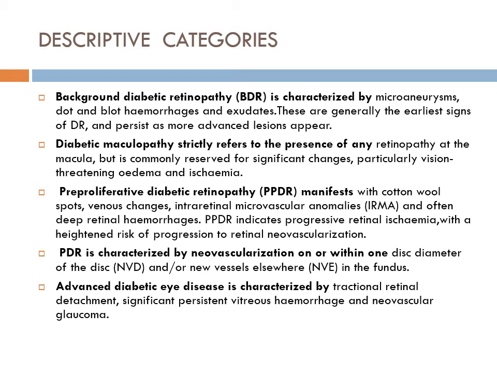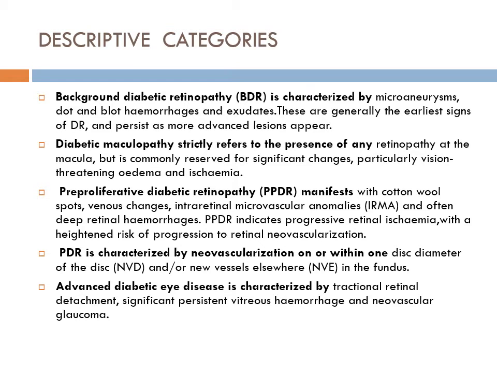Third is pre-proliferative diabetic retinopathy, which manifests as venous changes, intraretinal microvascular anomalies, and deep hemorrhages. Pre-proliferative diabetic retinopathy indicates progressive retinal ischemia with a heightened risk of progression to retinal neovascularization.